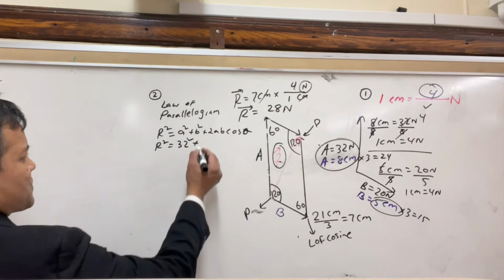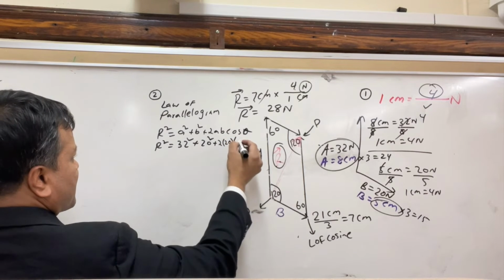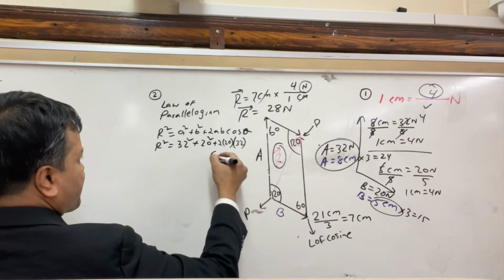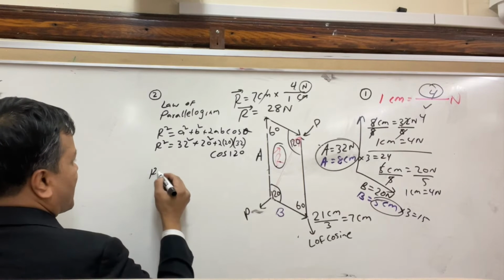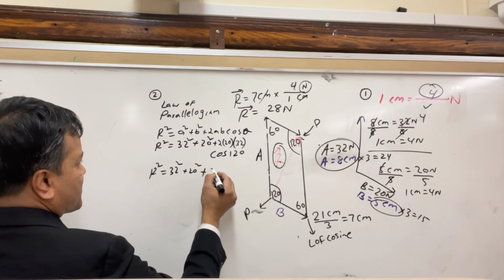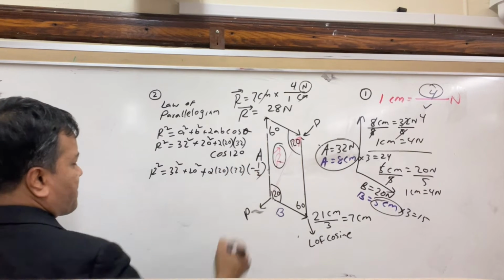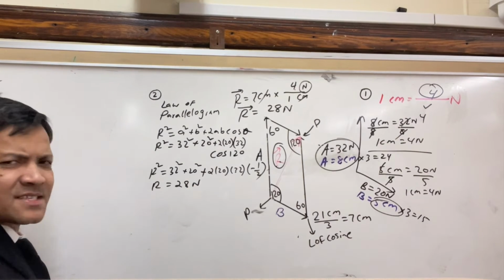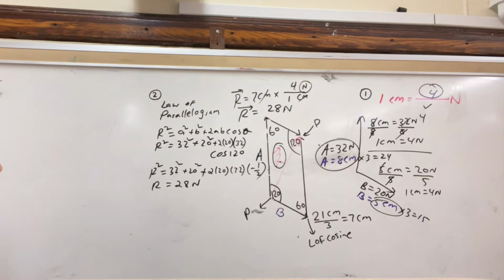Okay, 20 squared plus 2 times 20 times 32 cosine, you have to use 120. So R squared is equal to 32 squared plus 20 squared plus 2 times 20 times 32 times minus half. So R is equal to 28 Newton. So this is how you're going to find the resultant using, of course, the law of parallelogram.